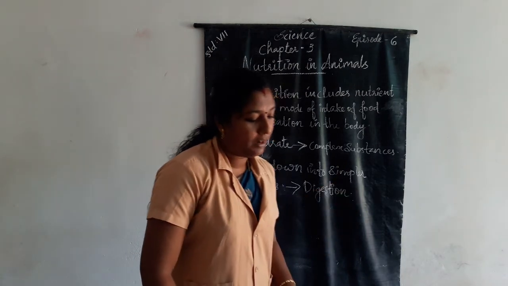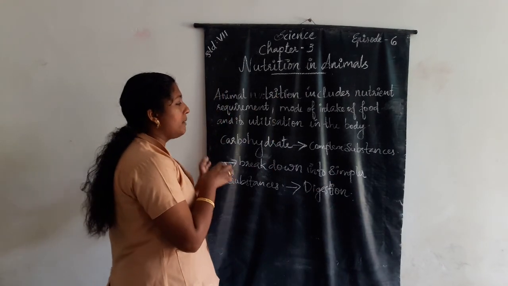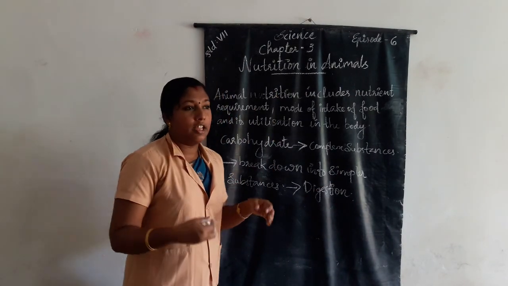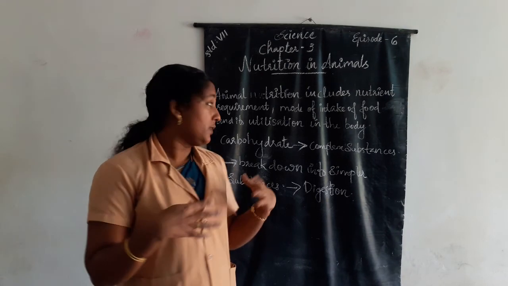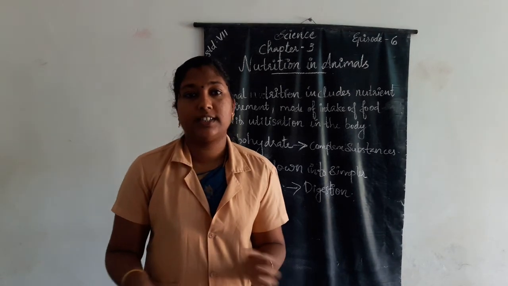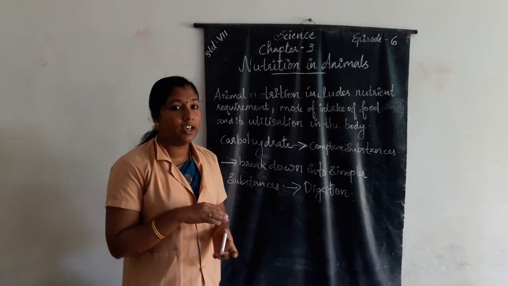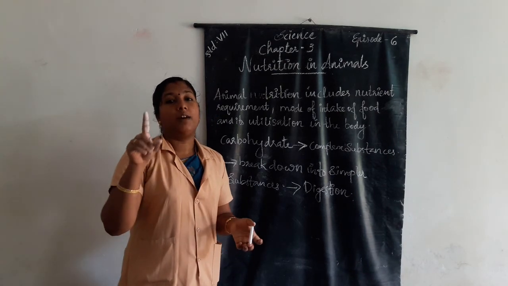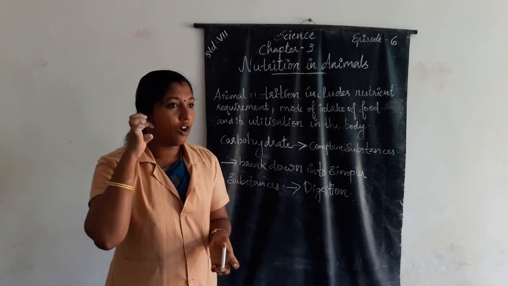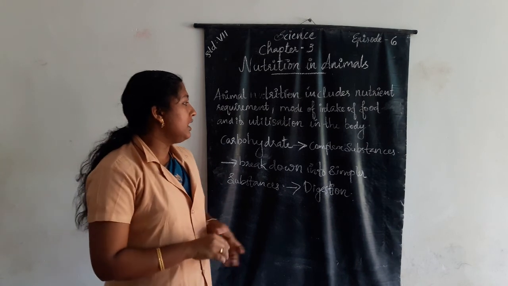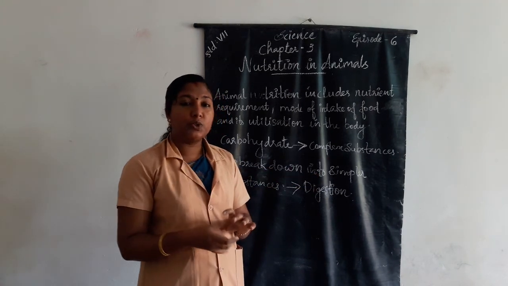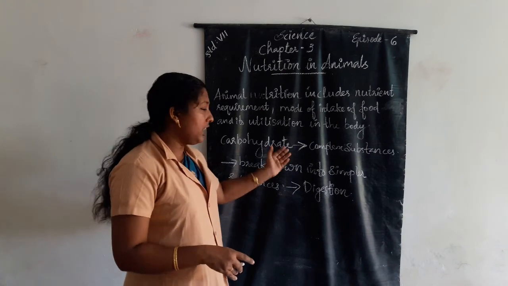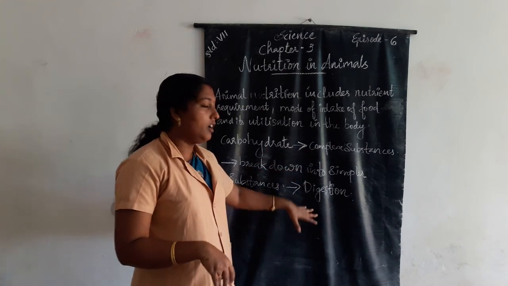The breakdown of complex components of food. We know that in our food different types of components are present, and carbohydrate is one of the components. That component is present as complex substances. So these complex substances break down into simpler substances in our body. This process is called digestion.